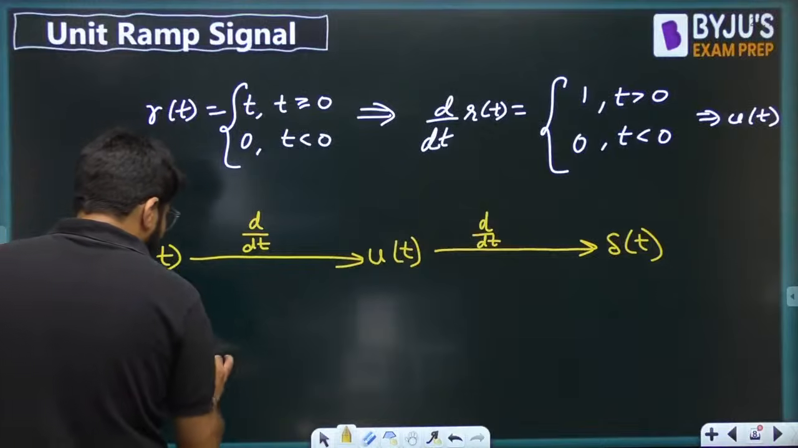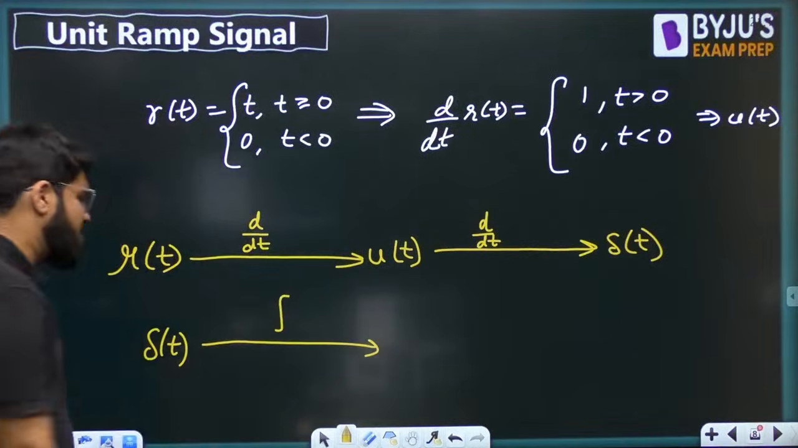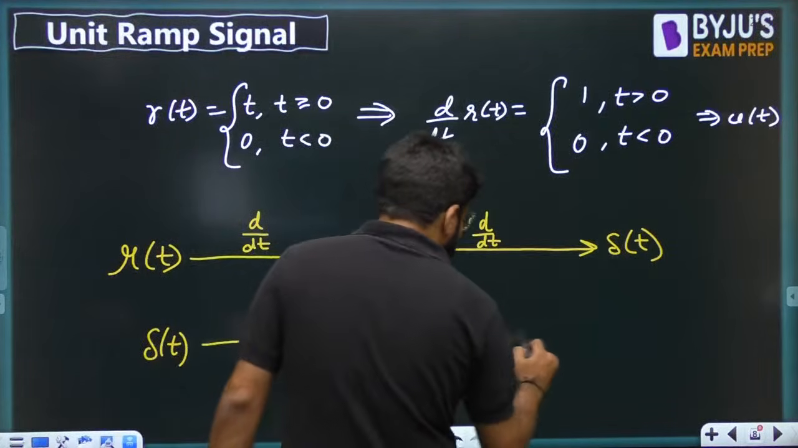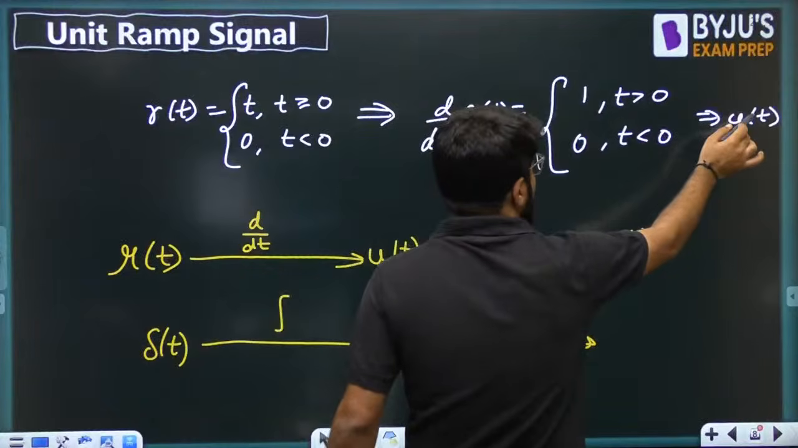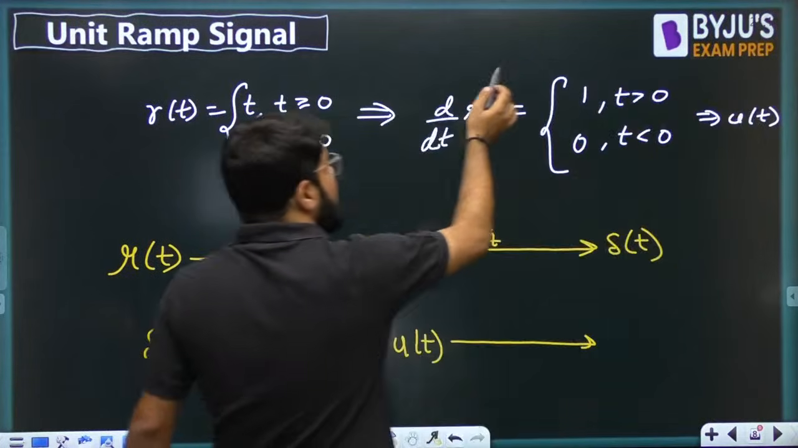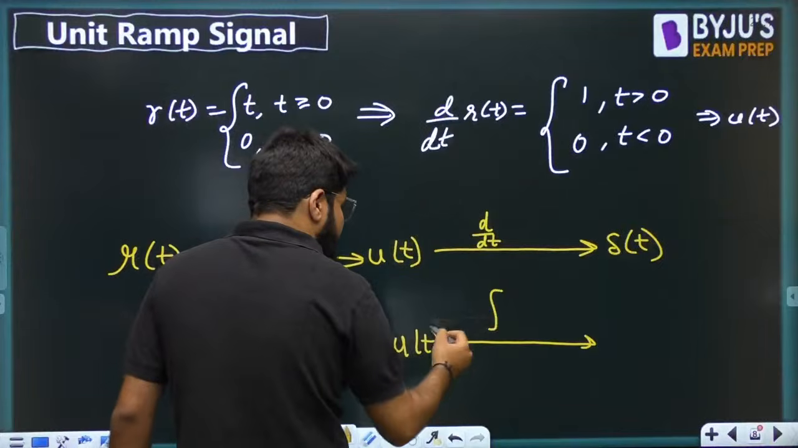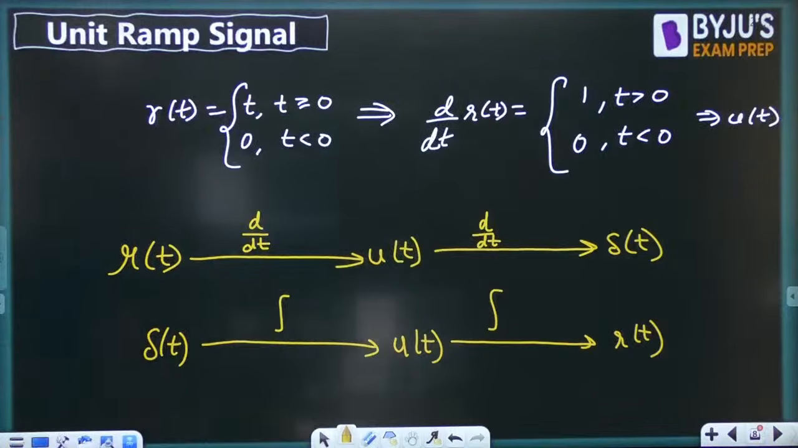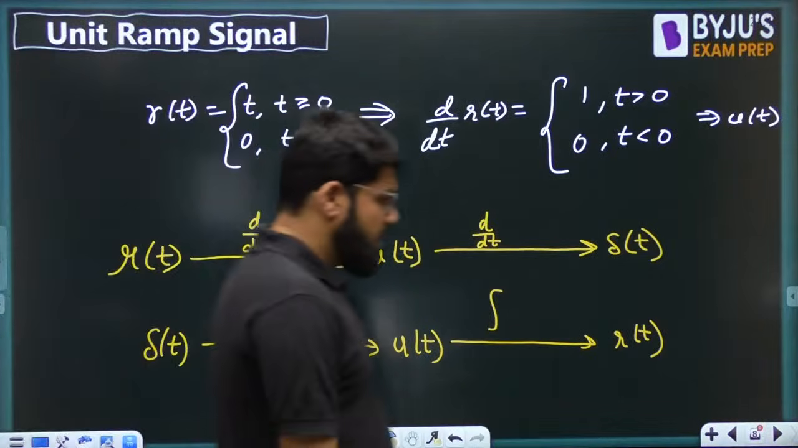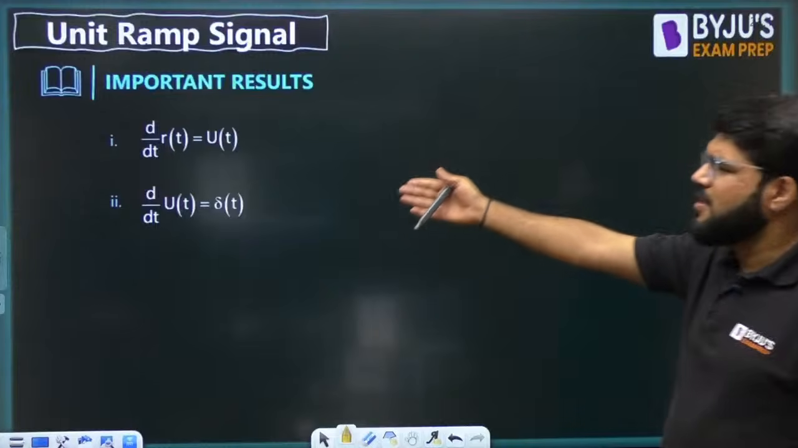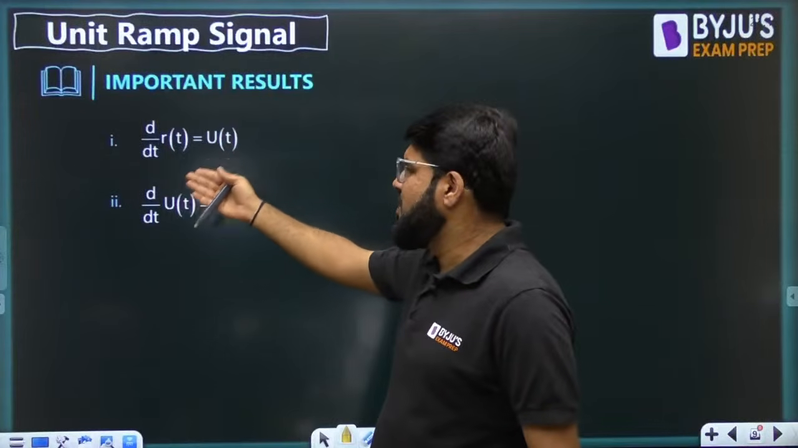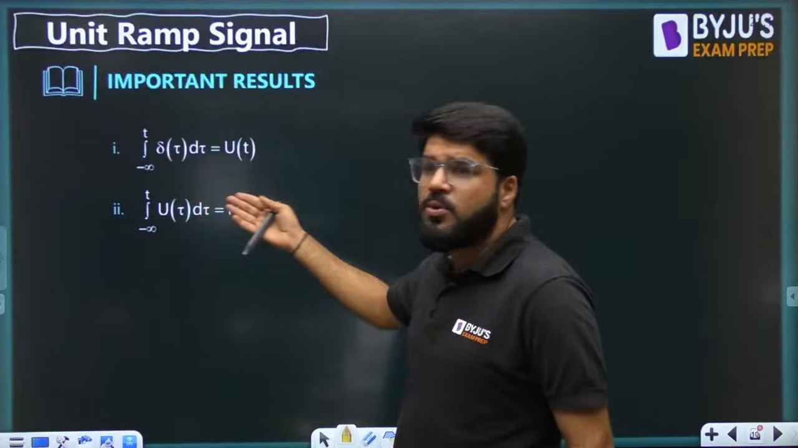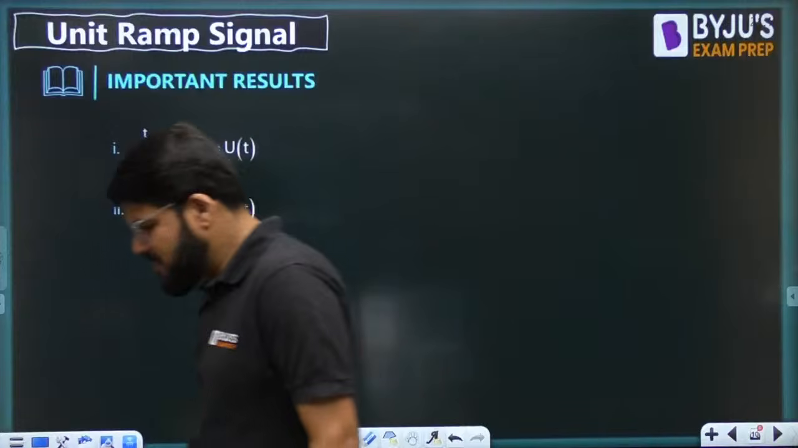And also at the same time, if I talk about the reverse, we have learned in the previous classes that when you integrate the impulse signal, you get the step signal. And similarly, because the derivative of ramp is equal to step, the integration of step will be equal to ramp. So when you integrate the step signal, you are going to get the ramp signal. So these are the relations: differentiation of ramp is step, differentiation of step is impulse, vice versa. Integration of impulse is step, integration of step is ramp.